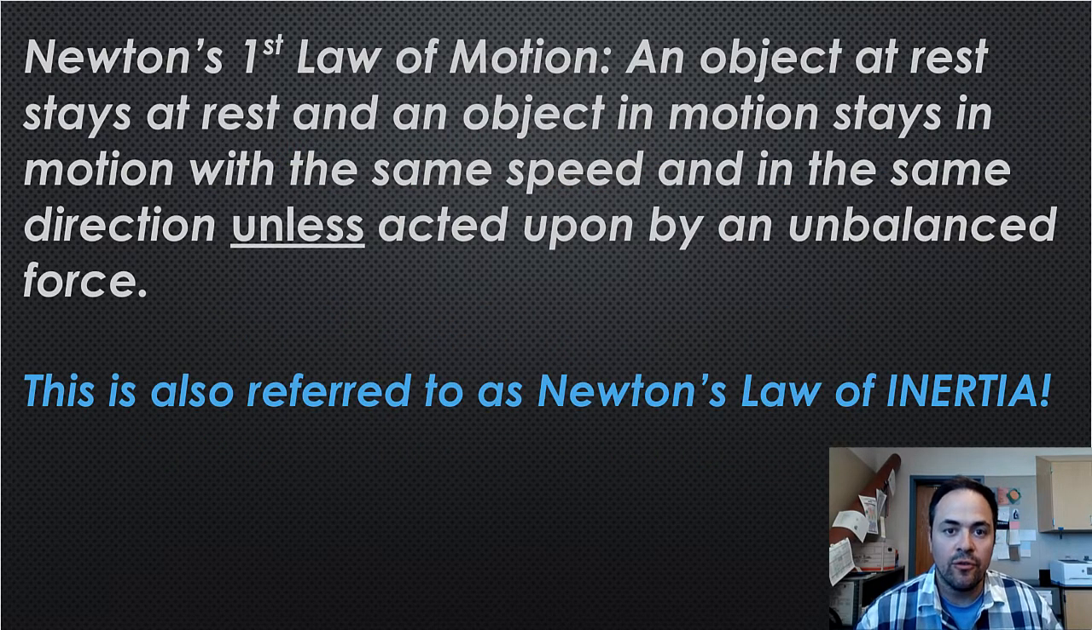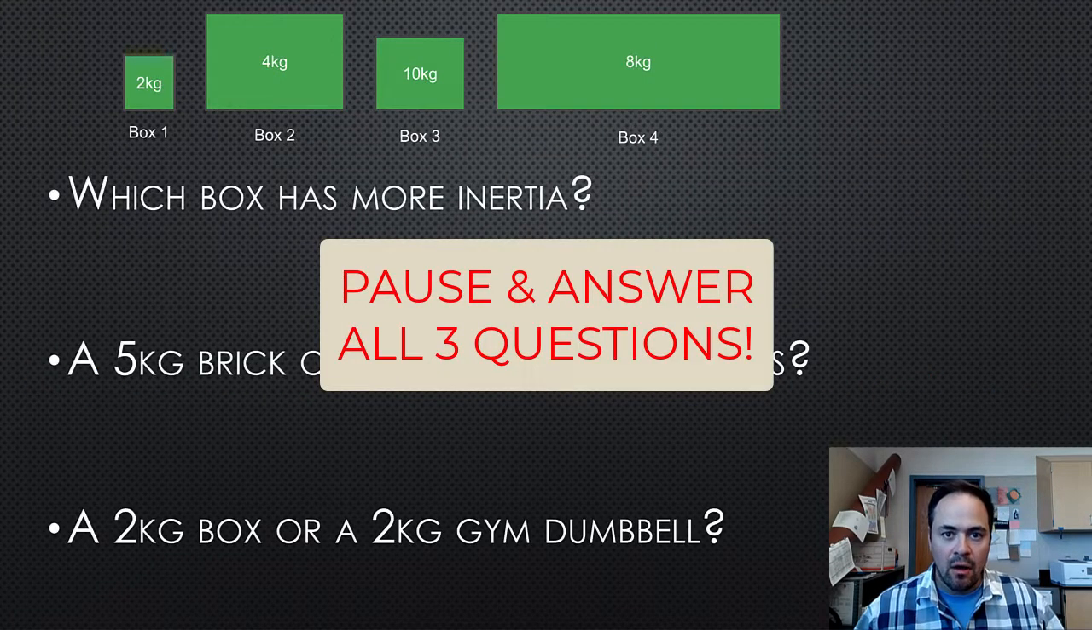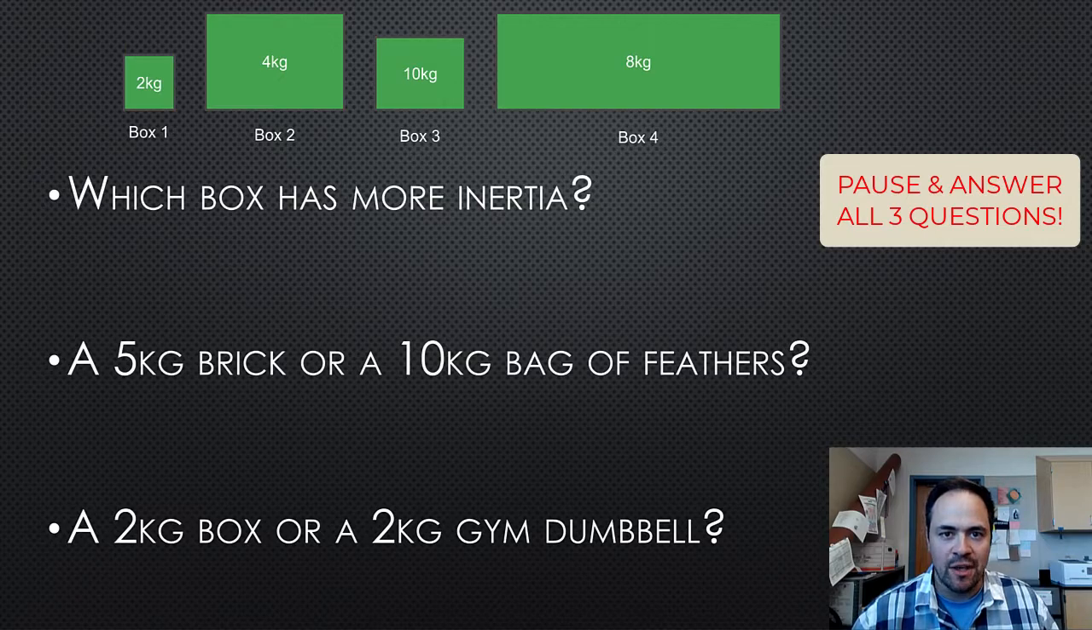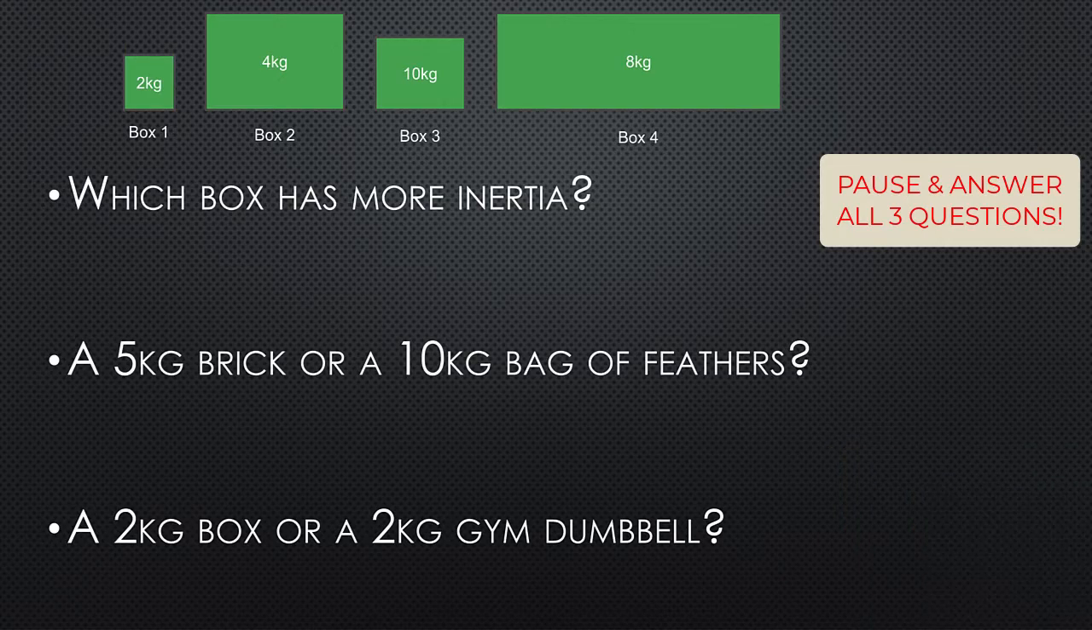Now, since Newton's first law is describing this resistance to acceleration that all mass shares, and resistance to acceleration is referred to as inertia, we can call this law Newton's law of inertia. Makes sense, right? All right, a little pop quiz here for you. Here's a few examples for you to see if you can identify which has more inertia.